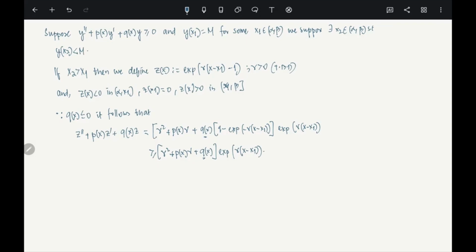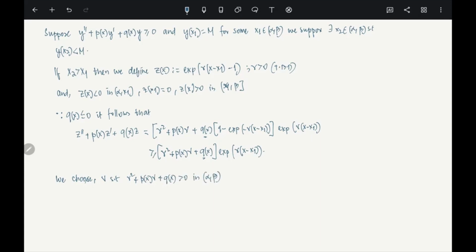Okay, so now the thing is, we have assumed that gamma is to be determined later, right? So we choose gamma such that gamma square plus p of x gamma plus q of x is strictly positive in open (alpha, beta). We can choose it, right?